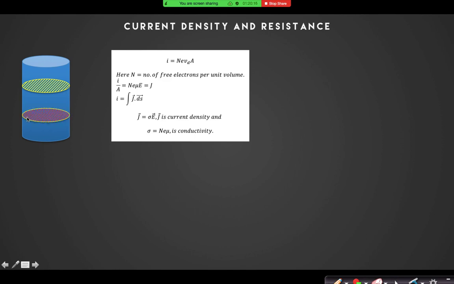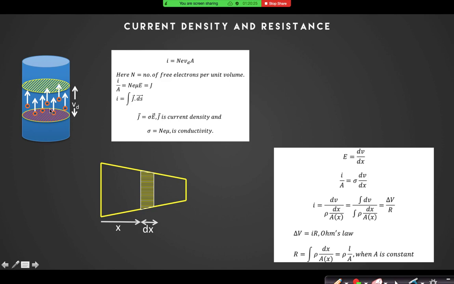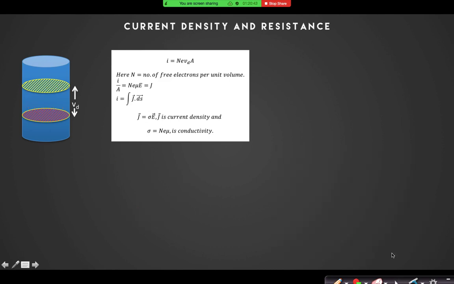Suppose I have taken another surface here which is at a distance Vd from that yellow colored surface, and all the electrons that are present in between these two surfaces will be able to cross that yellow colored surface within 1 second of time. So what is the current? I can now say this expression of current is N E Vd into A.